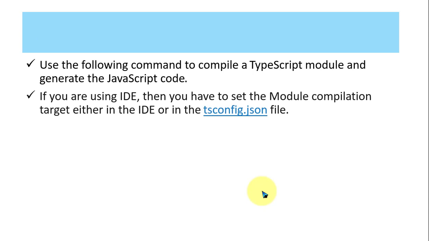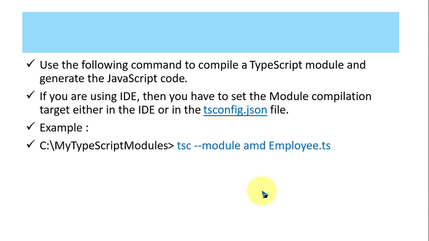Now just one example is given here. It depends on what type of target environment is available at your side. So use the following commands to compile the TypeScript module and generate the JavaScript code. If we are using an IDE, then we have to set the module compilation target either in the IDE, or you can go with the JSON file and set it there.